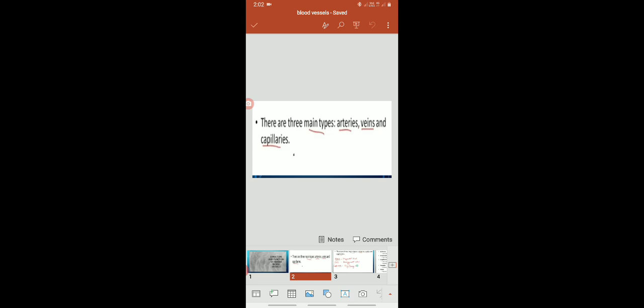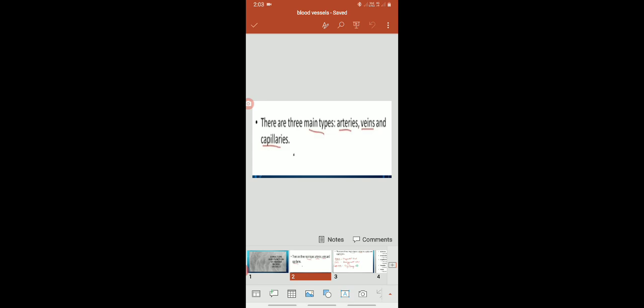In the last lecture on histological structure, we studied that there are three main layers present in arteries and veins: tunica externa, tunica media and tunica interna. In capillaries, only one layer is present, which is made up of a single endothelial layer.